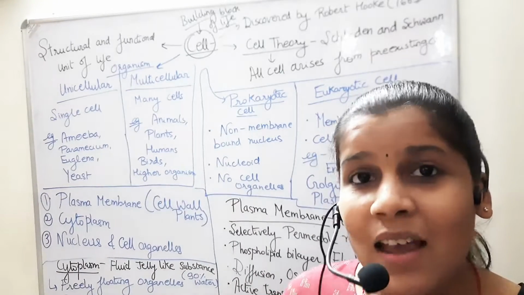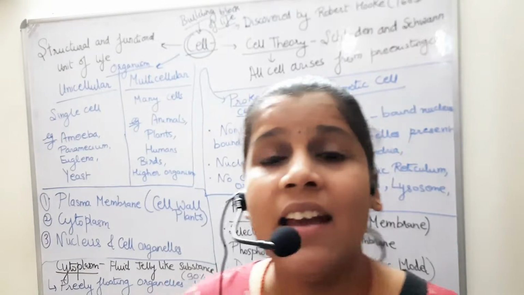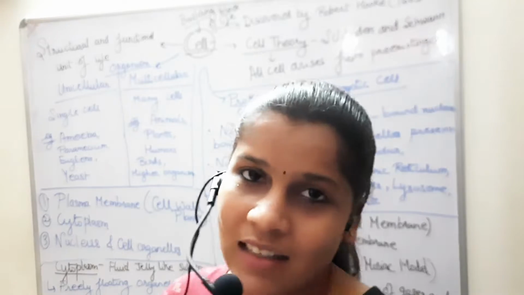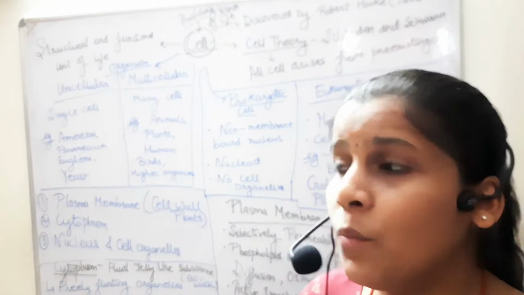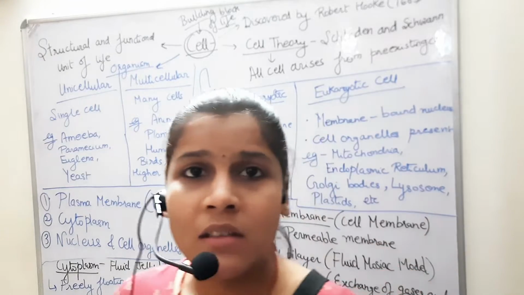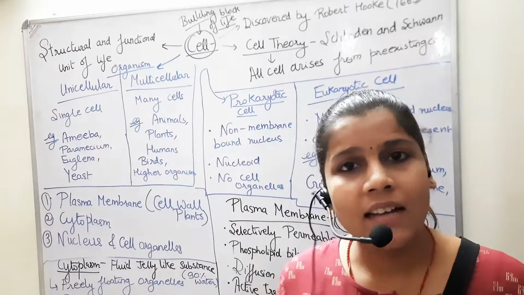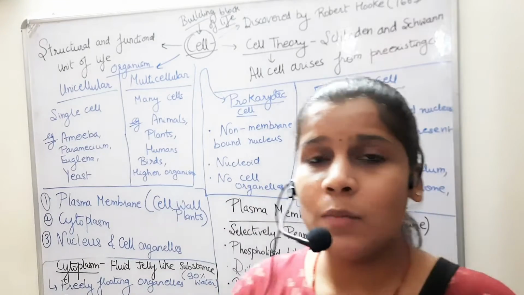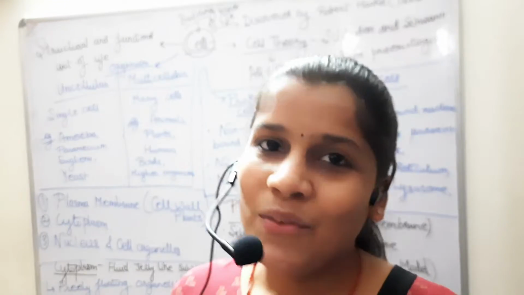So it is present in many cells, or you can say specific cells for specific functions. So they have different kinds of cells, and especially occur in where? In higher organisms, whether it's higher plants or animals. We are also a higher organism, humans, birds. So all these are higher organisms that have a specific cell for a specific function.